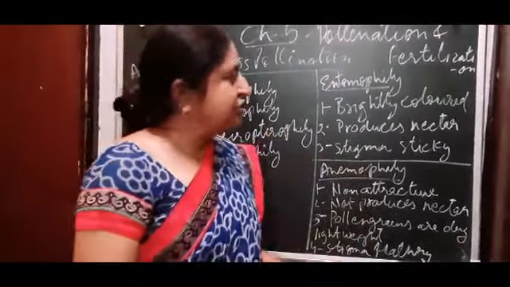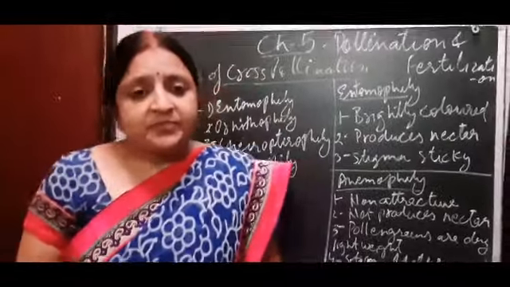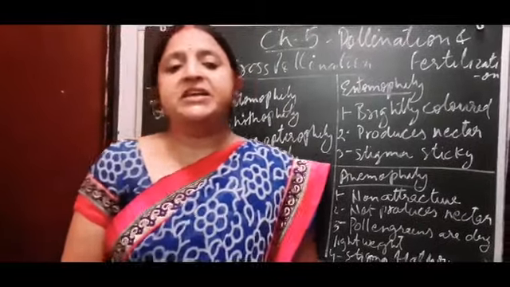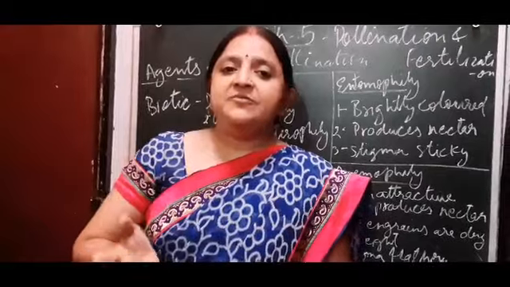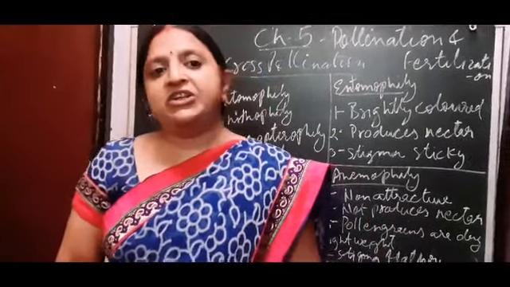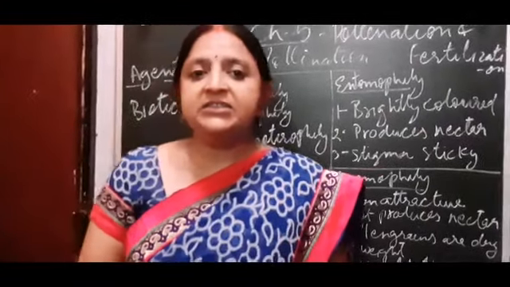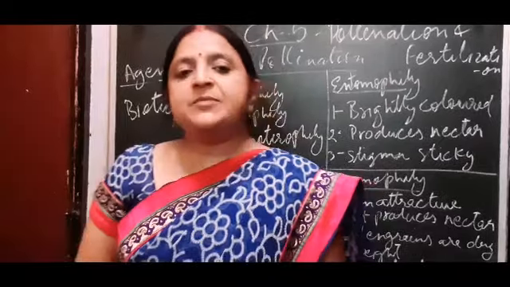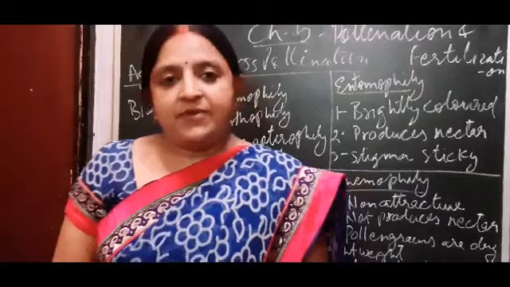These are some adaptations of entomophilous and anemophilous flowers. Now hydrophily: for hydrophily, the plant should be dioecious, meaning male and female flowers are borne on different plants. So hydrophilous pollination takes place in such plants like Vallisneria and Hydrilla. These are some adaptations of entomophilous, anemophilous and hydrophilous flowers.